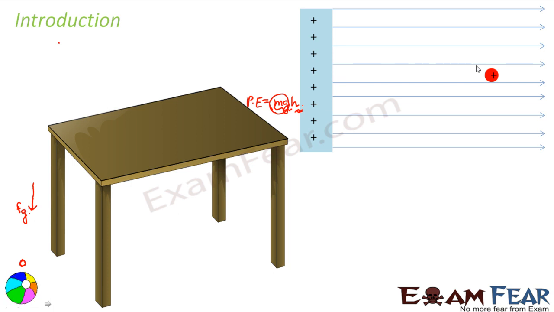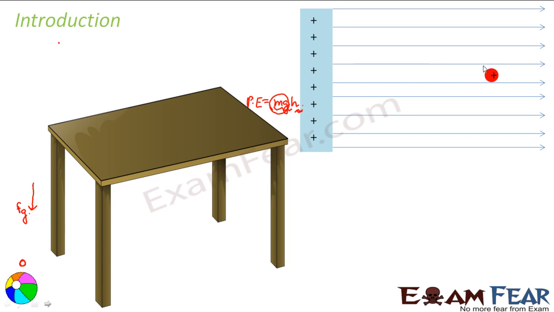Similarly, in this case, because of the electric field lines, we have already talked about electric field and field lines, right? Because of the force due to these electric field lines, this charge will always have a tendency to move towards the right, that is, to move away from this positively charged conductor.